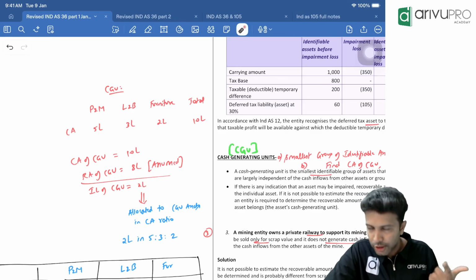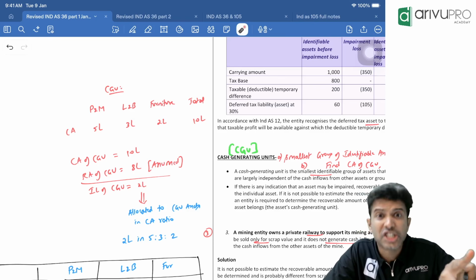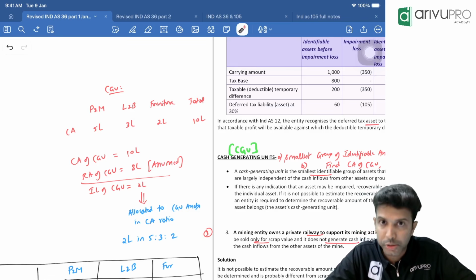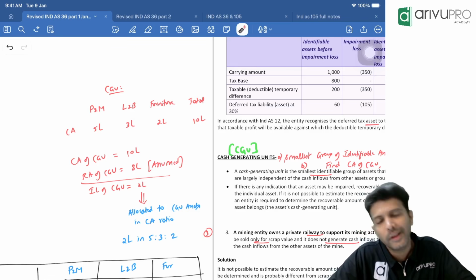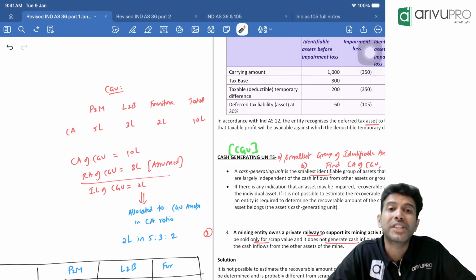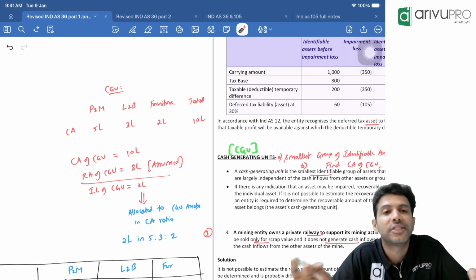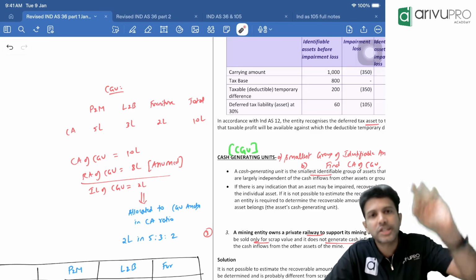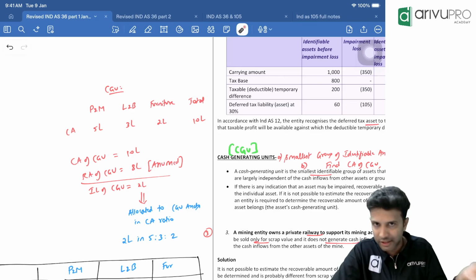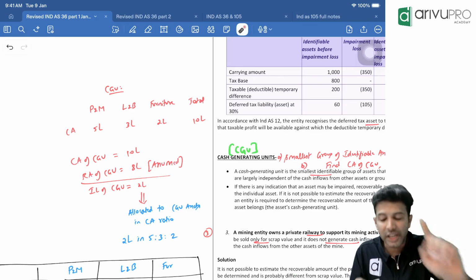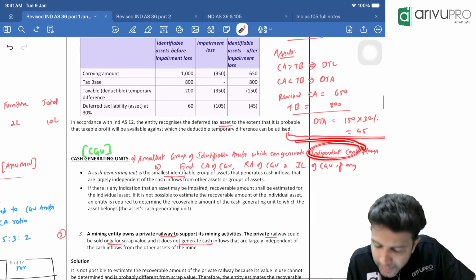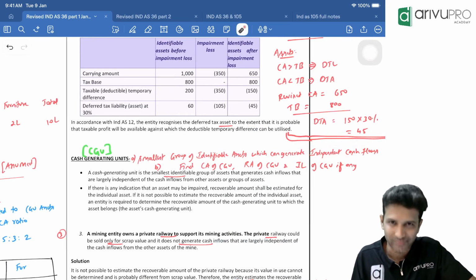CGU means, listen to this, the smallest group of, not individuals, the smallest group of identifiable assets which can generate independent cash flows.